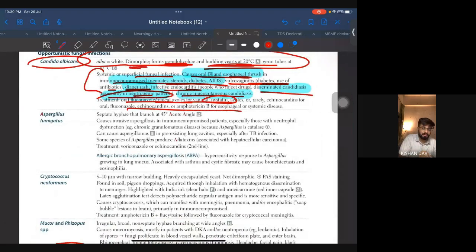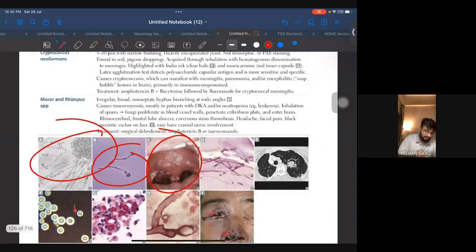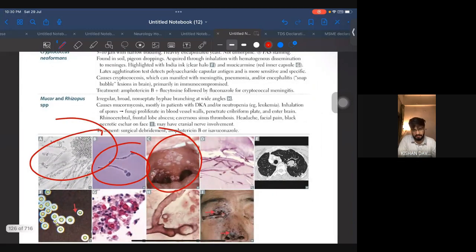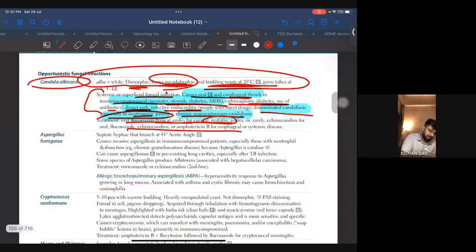It is dimorphic, forms pseudohyphae, yeast and the germ tube, everything they have given over here. Same image will be asked in the exam. Candida very, very high yield along with Aspergillus fumigatus, very, very high yield. So make sure you know them. And one important point I want to tell you over here is esophageal thrush will be seen in CD4 less than 400. It can be catalase positive. Only fungi that is catalase positive.